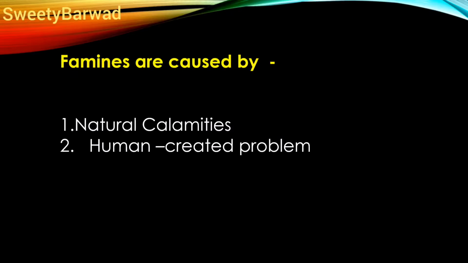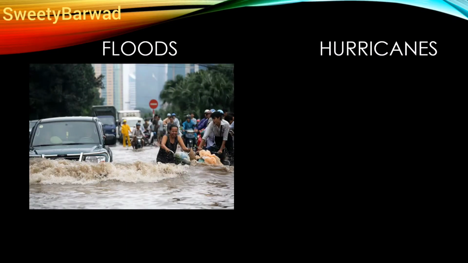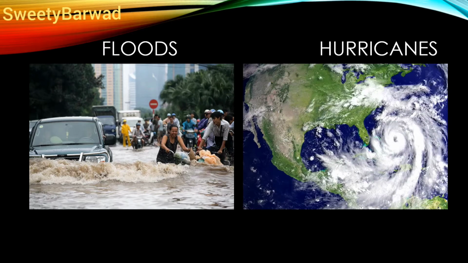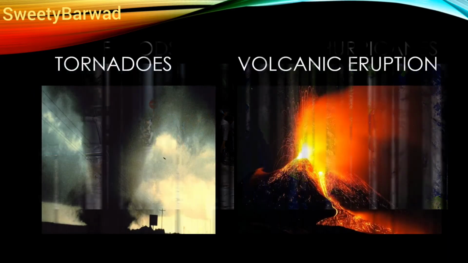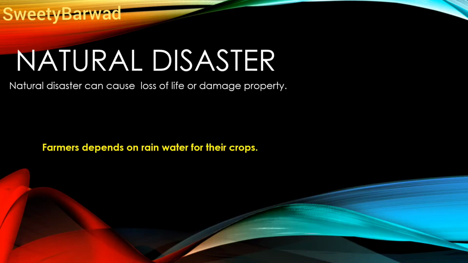A natural disaster or natural calamity is a major adverse event resulting from natural processes of the earth, for example, floods, hurricanes, tornadoes, volcanic eruptions, earthquakes, tsunamis, storms, and other geological processes. Natural disasters can cause loss of life or damage to property. Along with it, they also cause famine.